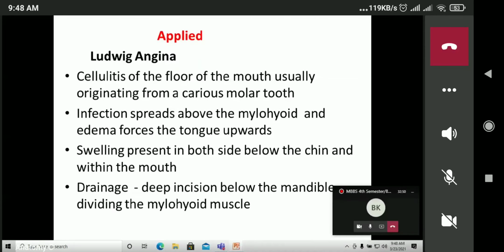So what is the applied aspect of these muscles, why are they clinically important? Ludwig angina is the condition caused by cellulitis of the floor of the mouth, usually originating from a carious molar tooth, especially the mandibular molar tooth. The infection spreads above the mylohyoid and edema forces the tongue upward, and the swelling is present on both sides below the chin and within the mouth. For drainage, a deep incision below the mandible dividing the mylohyoid muscles helps to drain the Ludwig's angina.